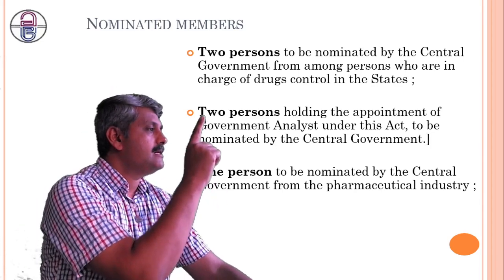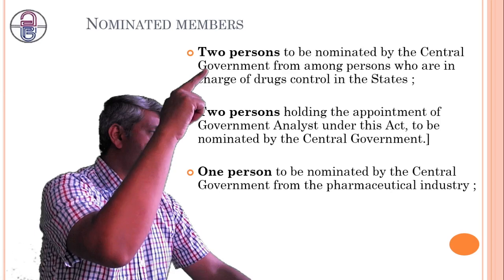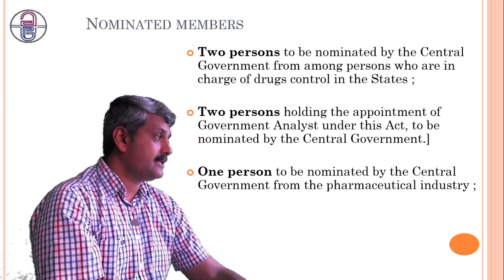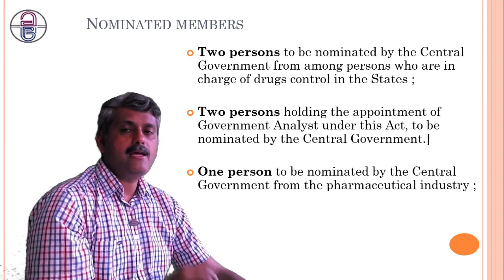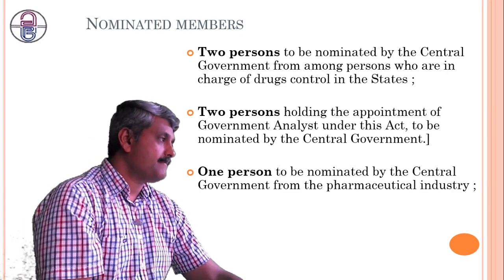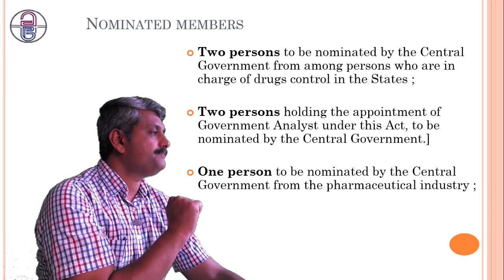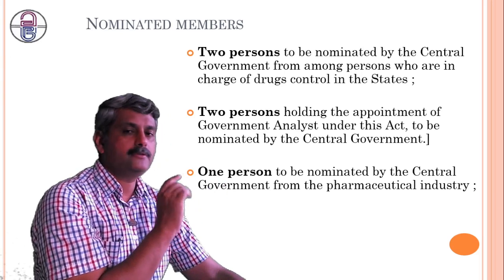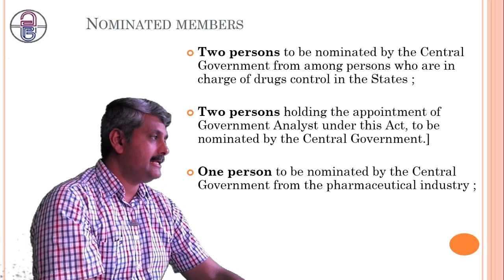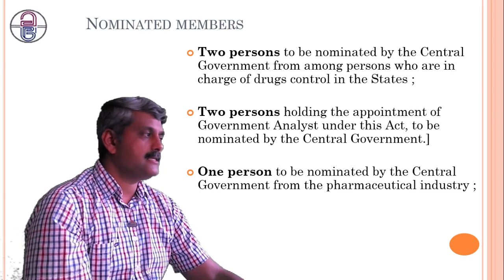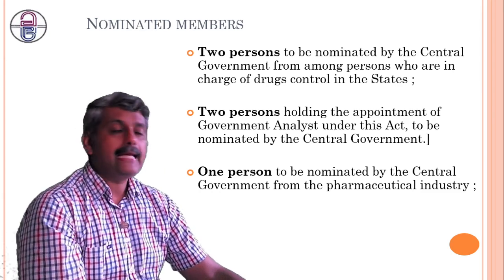So among the nominated members, first, two members nominated by the central government from among the persons in charge of drug control in the state. Second, two persons holding the appointment of government analyst, and last, one person nominated by the central government from the pharmaceutical industry.